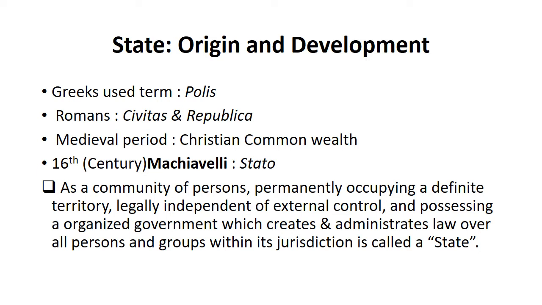So we can say a state is a community of people who are permanently occupying a definite territory, and they are legally independent of any sort of external control. They also can form a government, and that government will make laws for the welfare of all people, and all these groups and people will be within its jurisdiction. All these things comprise a state. So this was about the origin and development of the state.